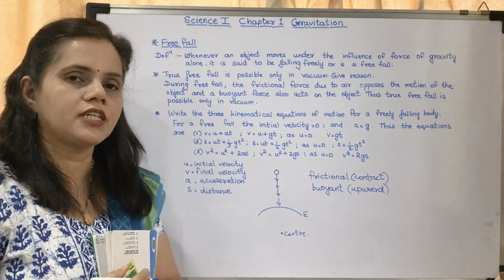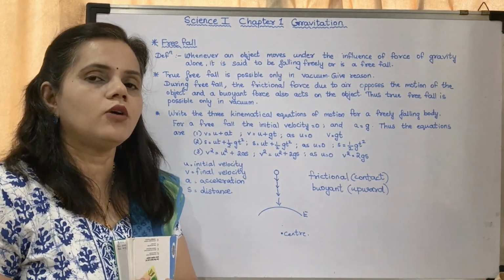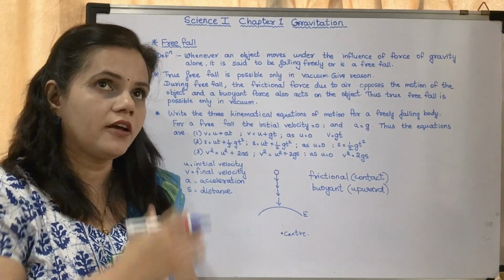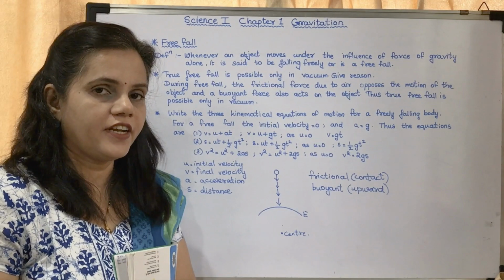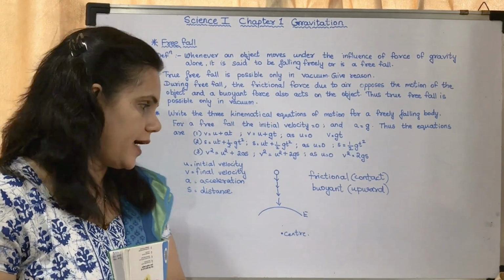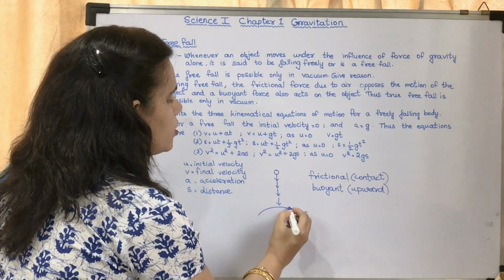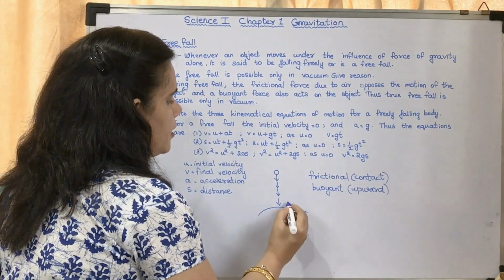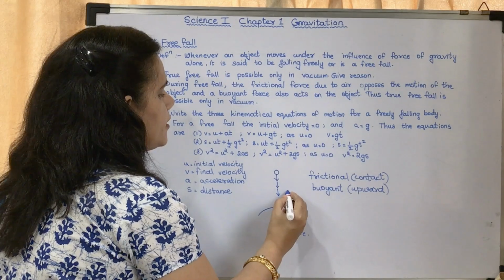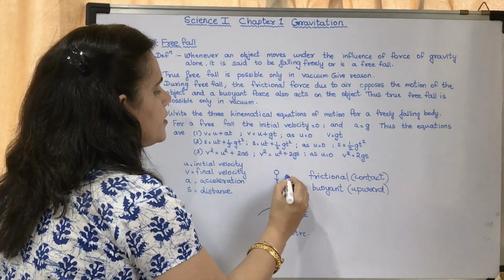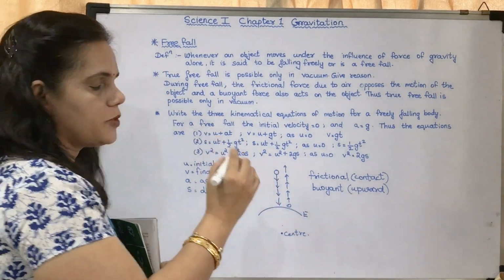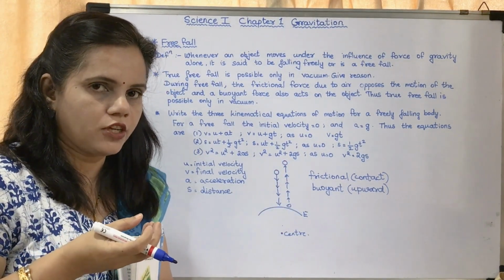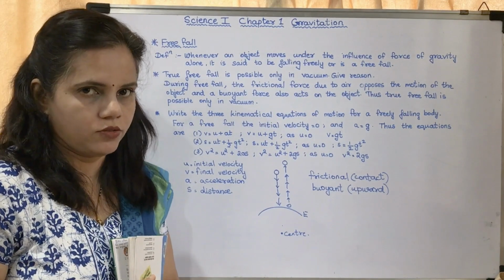Okay, S stands for distance. Now this is for any moving object. Here we are studying about a freely falling body. Now we know that when an object is thrown in the upward direction, it will go higher. It will reach a position, stop for a fraction of a second, and then come down.